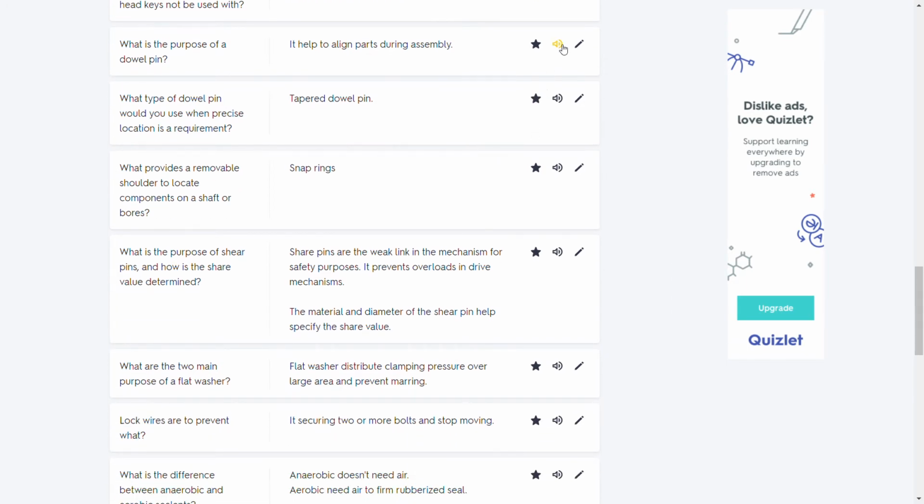What is the purpose of a dowel pin? It helps to align parts during assembly. What type of dowel pin would you use when precise location is a requirement? Taper dowel pin. What provides a removable shoulder to locate components on a shaft or bores? Snap rings.